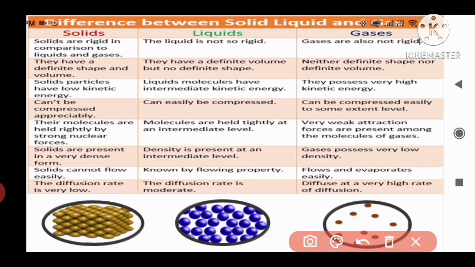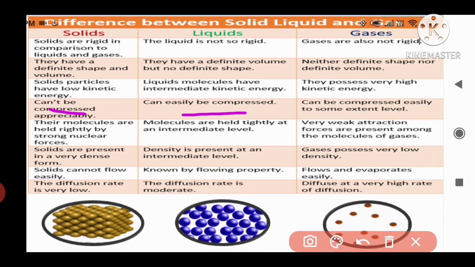Coming to the next, solids cannot be compressed appreciably. Solids can never be compressed because the particles are very close to each other. So there is no interparticle space. The interparticle space is very small in case of solids, so they cannot be compressed. But in case of liquids, they are compressible. How can we say?